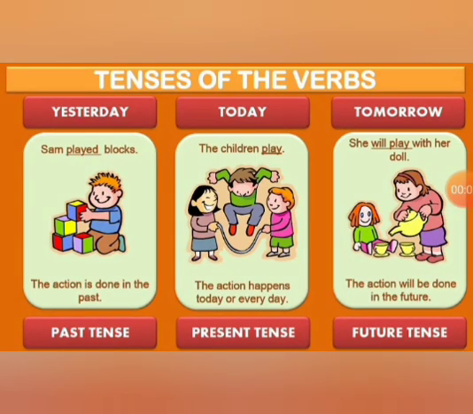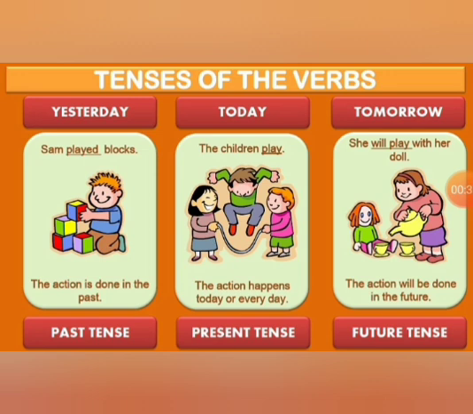Children, I know that you have learnt all the three tenses of the verbs in your previous classes. They are past tense, present tense, and future tense. What is past tense? Past tense is the action is done in the past, that is yesterday. The action happens today or every day is present tense. The action will be done in the future, that is tomorrow, is future tense.